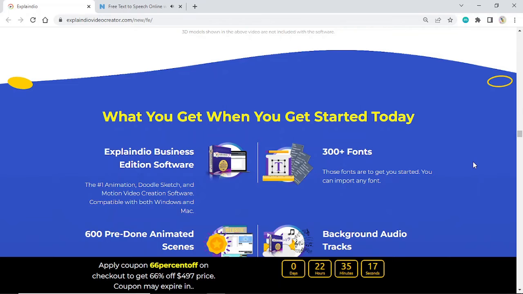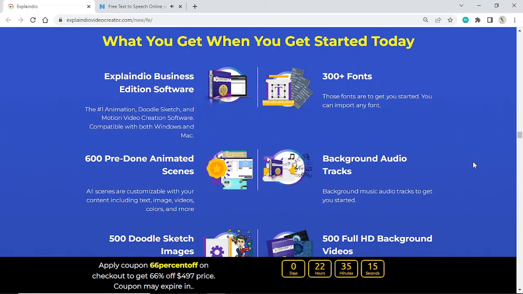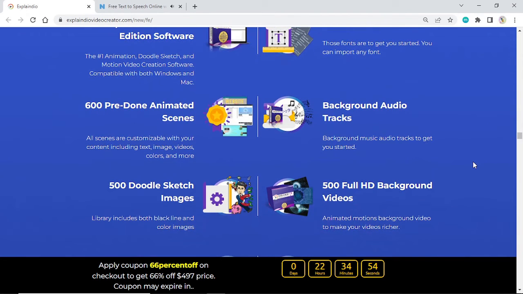What you get when you get started today. Explaindio Business Edition software. The 2D, 3D animation, doodle sketch, and motion video creation software. Compatible with both Windows and Mac. 300+ fonts. Those fonts are to get you started. You can import any font. 600 pre-done animated scenes. All scenes are customizable with your content including text, image, videos, colors, and more.